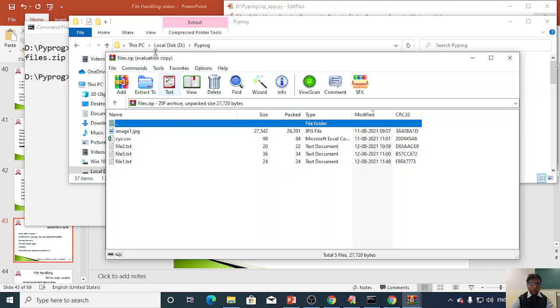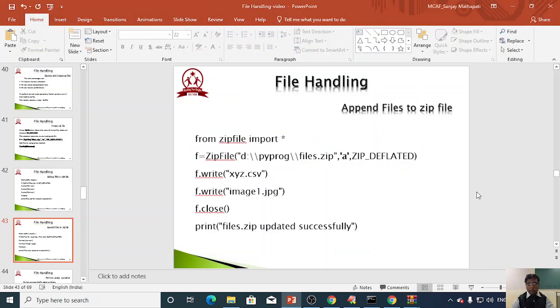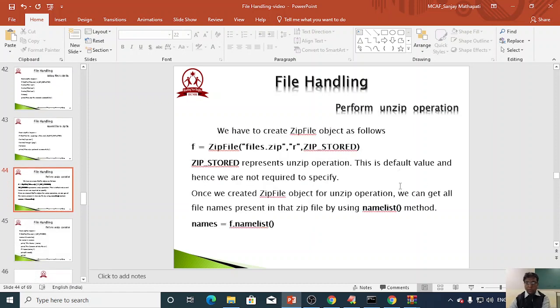So this was simply my files.zip which we created earlier. We have just added these two files inside the zip. No need to rewrite everything again, only the files you would like to add can be added. We just have to open the file in append mode. One more thing, what exactly is the next part: perform the unzip operation.